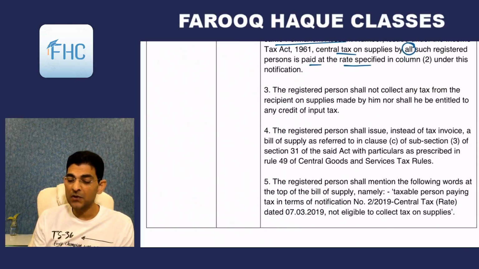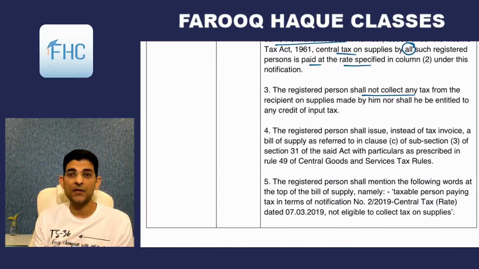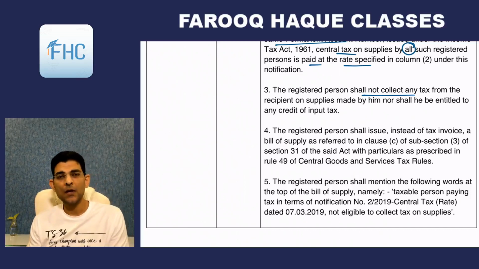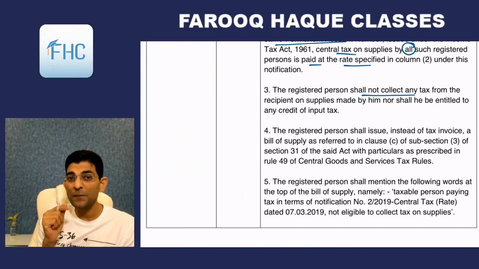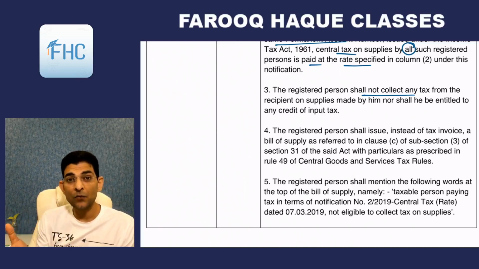Then the registered person shall not collect tax from the recipient on supplies made by him, nor shall he be entitled to take input tax credit. This is also similar to composition, as I told you, that you don't have to mention the amount of tax in the invoice separately. In this case also you will not mention the tax separately and you will not collect it from the buyer, and the recipient cannot take the credit.